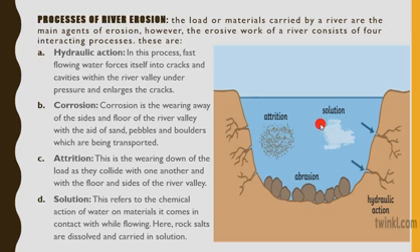Then the last one here is solution. Solution refers to the chemical reaction of water on materials it comes in contact with. In this place, rock salts are dissolved and carried away in solution.